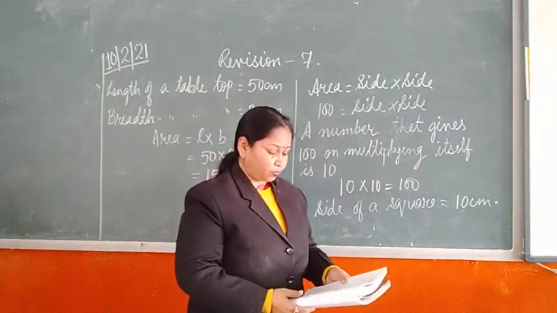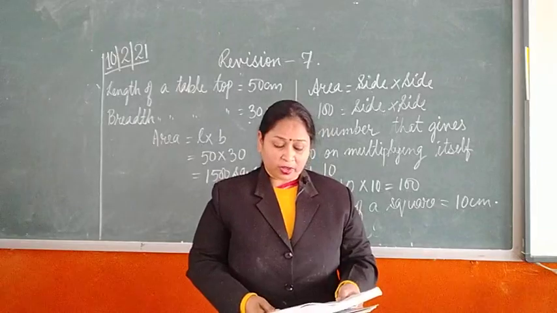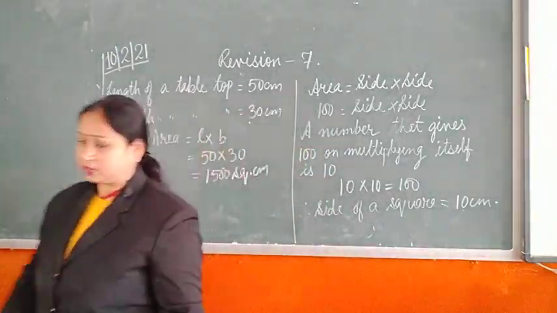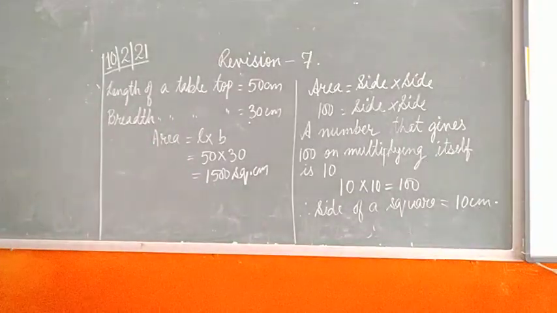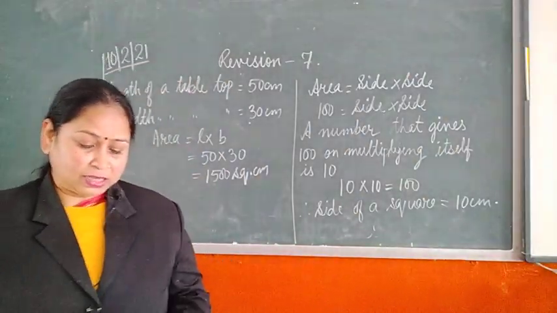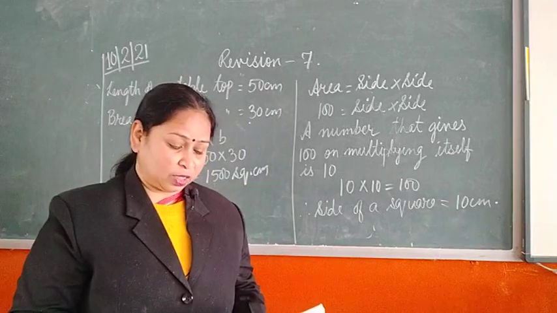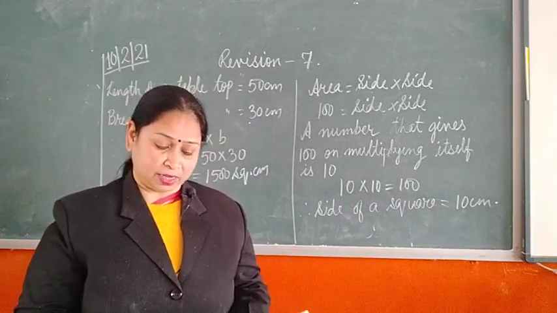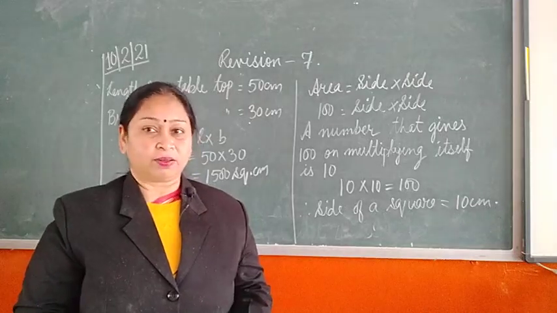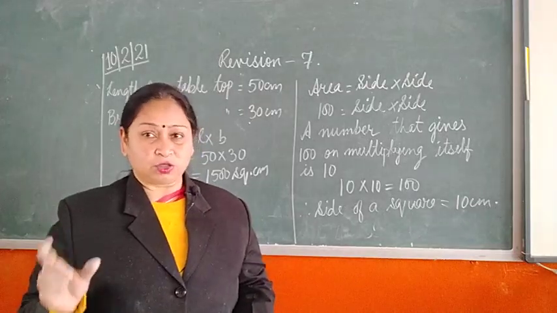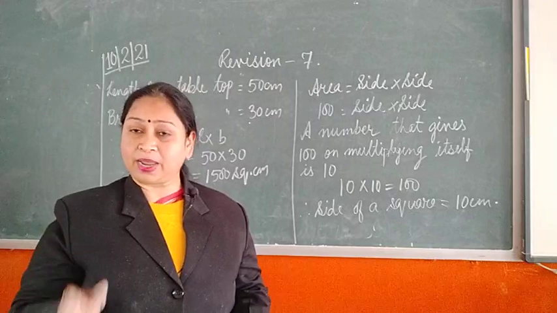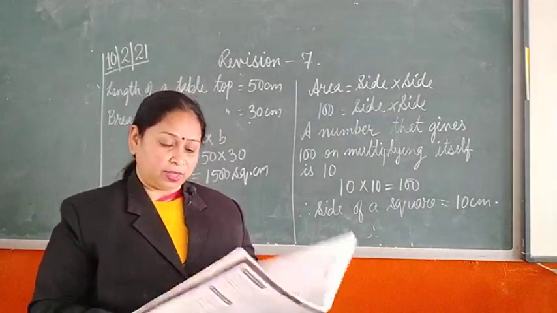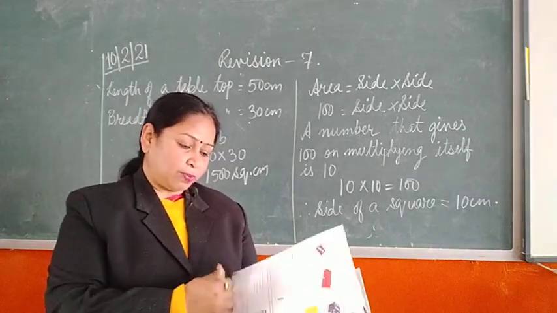Okay. Then the length of a square drawing book is 28 centimeter. Find its area. Just a minute. Children, the last question is the length of a square drawing book is given 28 centimeter. Find its area. So, again a direct question is given, length of the side is given, you have to multiply this side into side and then you will get your answer. Okay.